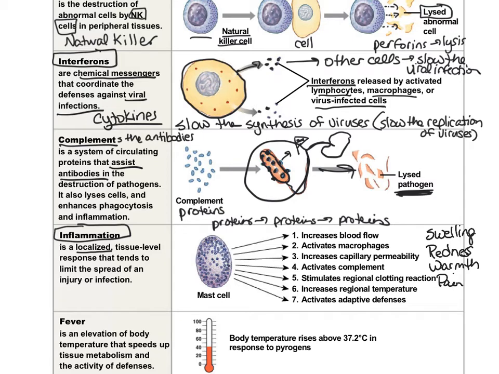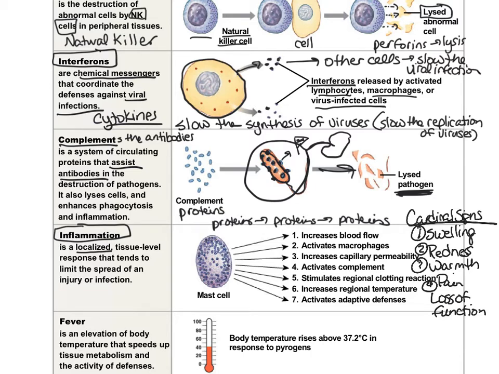And it can also cause a loss of function. So these first four here, swelling, redness, warmth, and pain, we call the cardinal signs of inflammation.